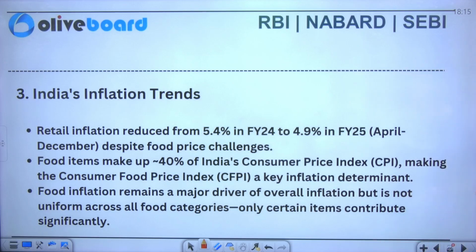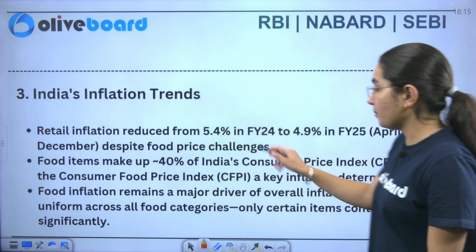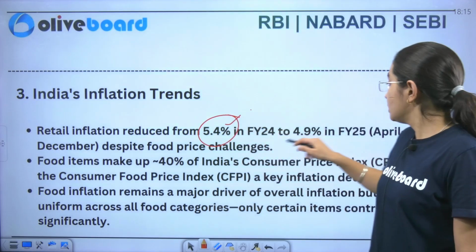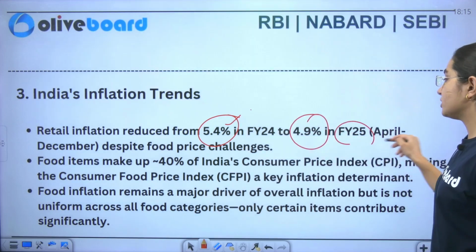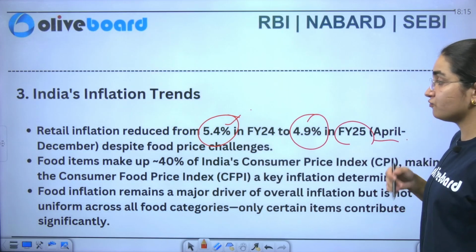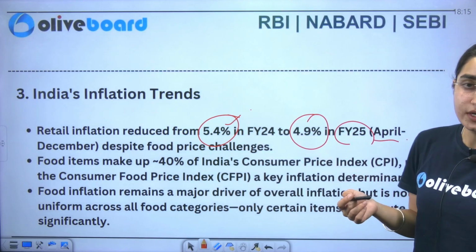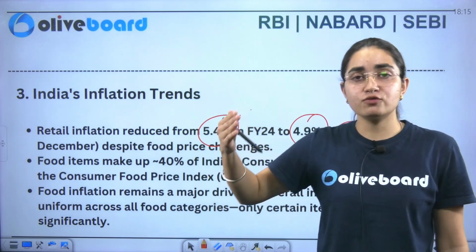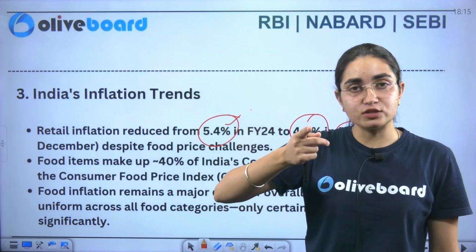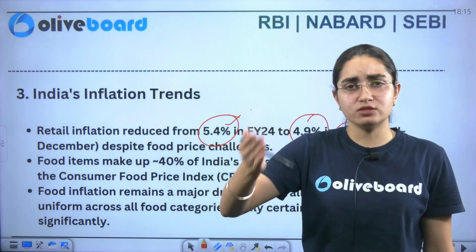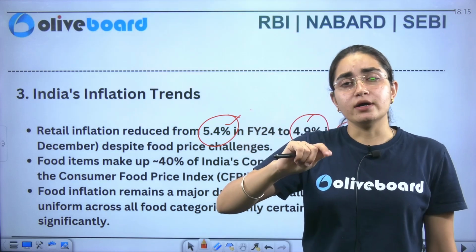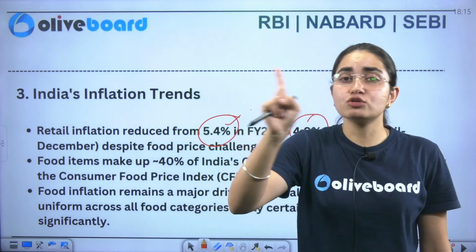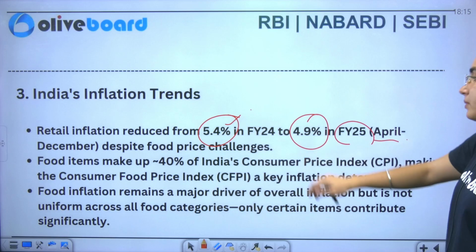Now if I talk about the retail inflation, it reduced from 5.4% to 4.9% in financial year 2025, despite food price challenges also being there. Now again, behind it there are several reasons. One, I told you about the after effects of COVID-19. Next, you have supply chain disruption, which is again an after effect of COVID-19 plus your geopolitical tension. So these are the reasons that have been given here.